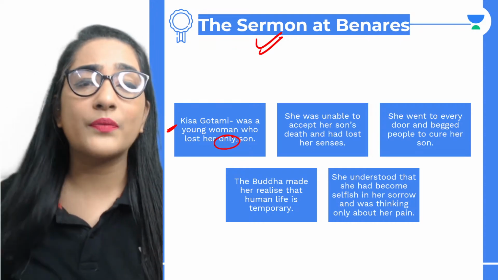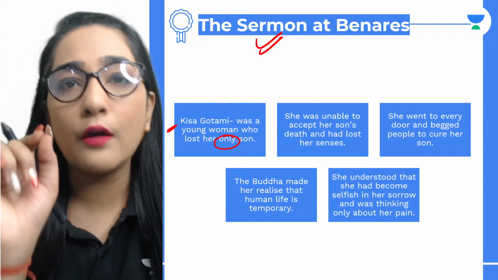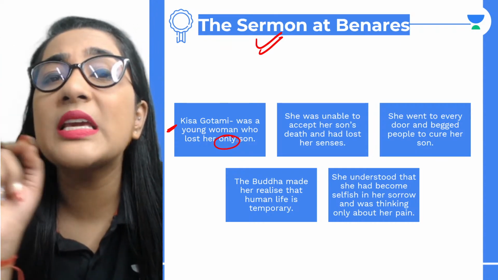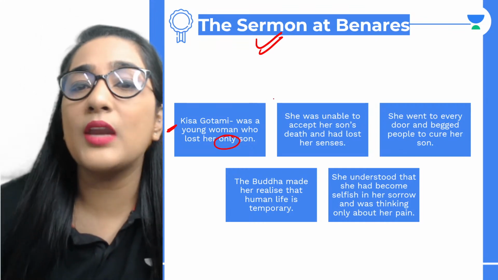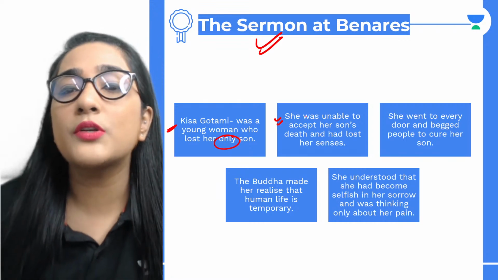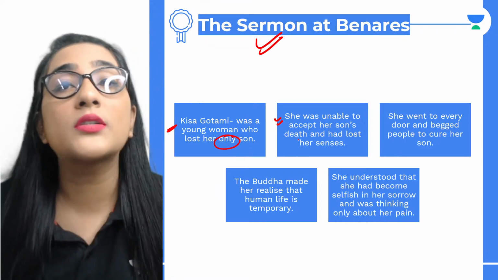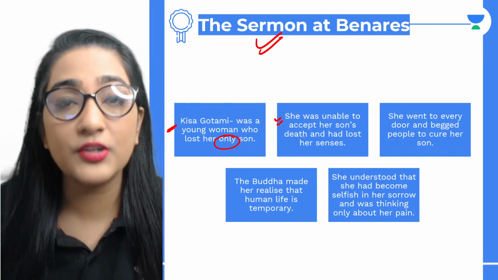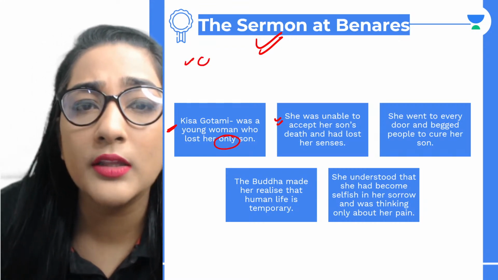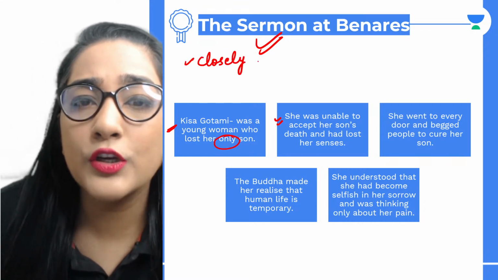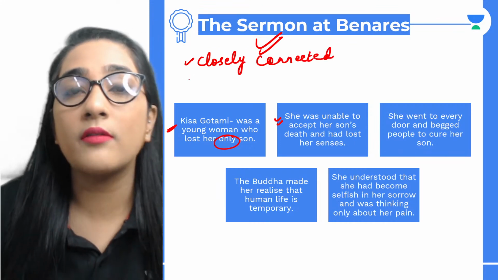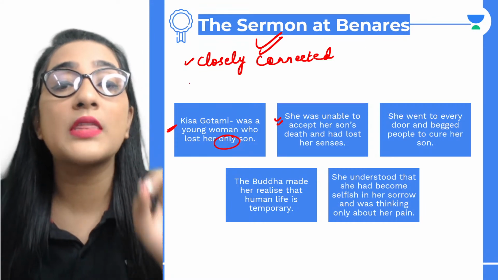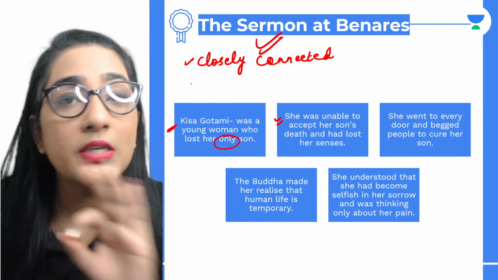Everyone, listen to me now. Okay, Kisa Gautami was a young woman who had lost her only son. This is important to write, all right. And then what do we see? That she was unable to accept her son's death and had lost her senses. Just look at the words I'm going to write here. She was closely connected with her only son, and she couldn't live without him.